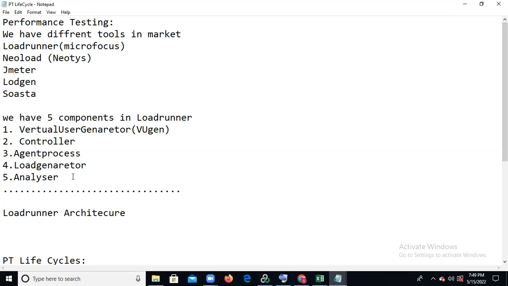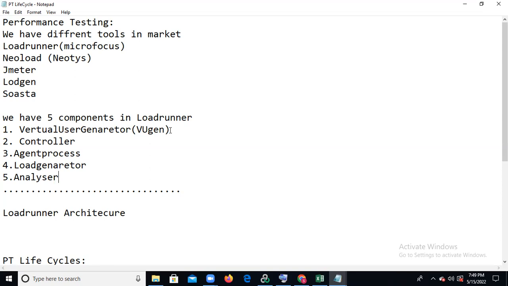So, from the point of view of the LoadRunner, first we will finish LoadRunner. We have 5 components, right? Once everything in these 5 components is completed, then we can move to JMeter. So we have the 5 components in LoadRunner, starting with the Virtual User Generator.